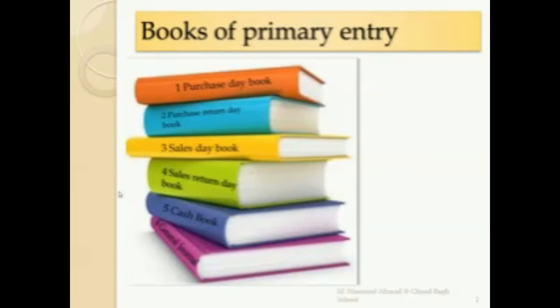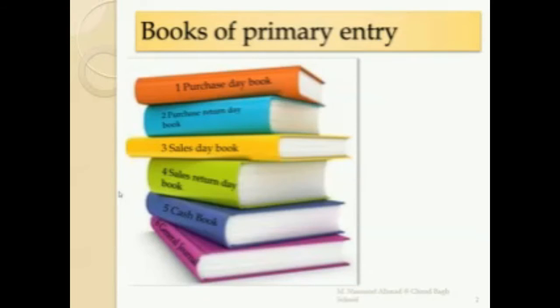And boys, the cash book is a special type of primary book which is a book as well as a ledger. So it is a unique book which is at the same time a primary book as well as a ledger. The rest of the books are not part of the double entry system, but the cash book is part of the double entry system. Whenever we call something a ledger, it means it is part of the double entry system.